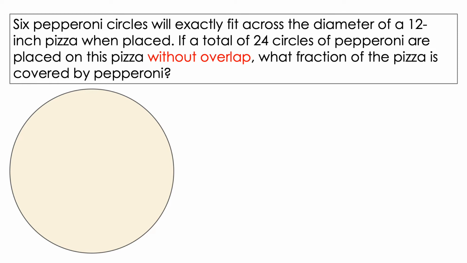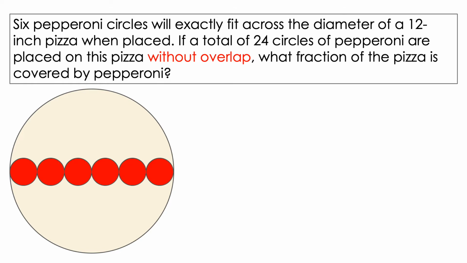In questions like this, it's often helpful to draw a diagram. So we'll start by doing just that. We'll draw a large circle which will represent the pizza, and then we'll draw 6 smaller circles inside across the diameter to represent the pepperoni.